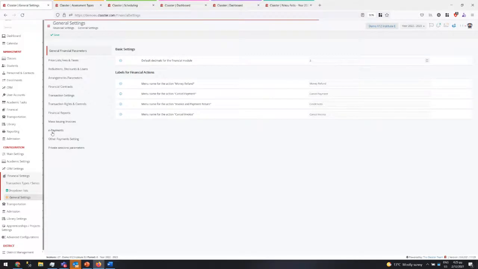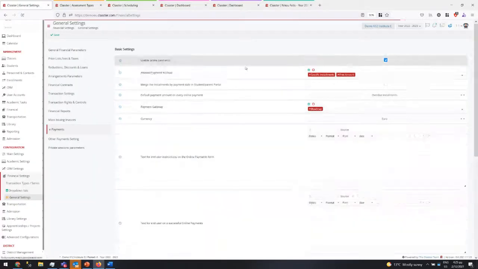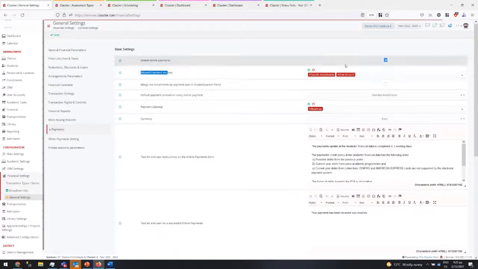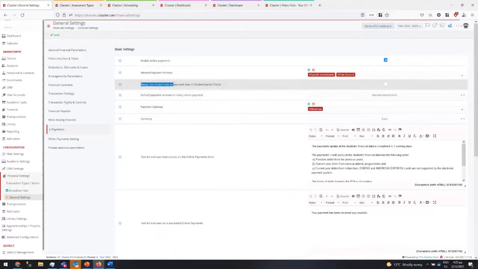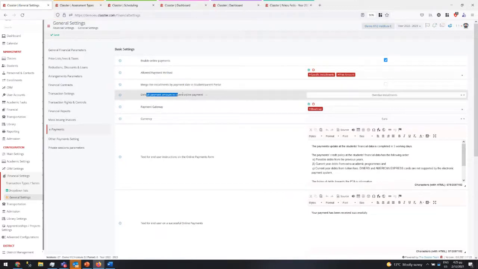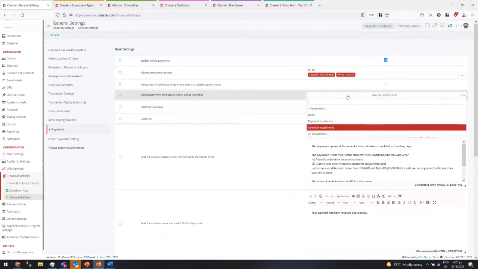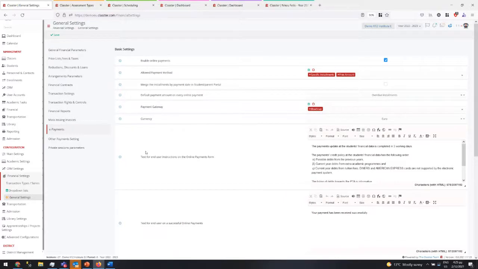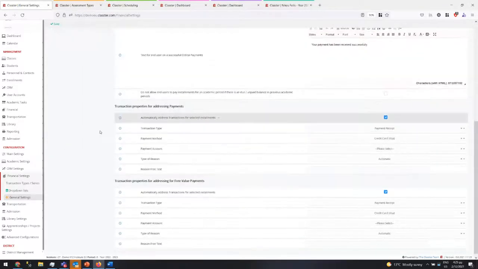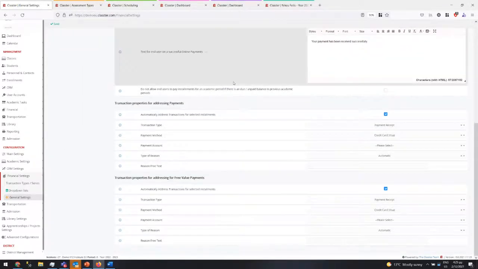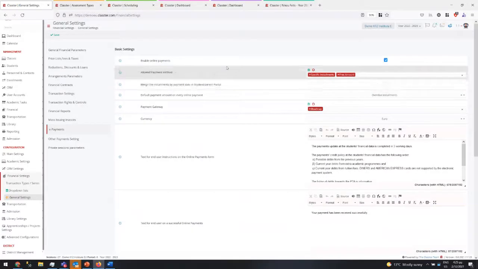So in the e-payments, for example, here you can specify how you want this to be paid, then what the default pre-selected things to pay are, so overdue payments only, the automatic allocation of payments, and a few other things that have changed here. I'm not going to spend too much time on that.